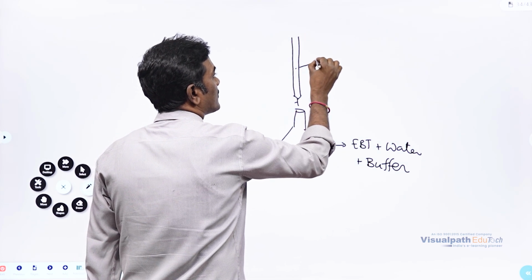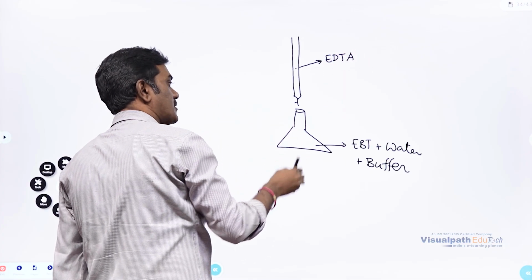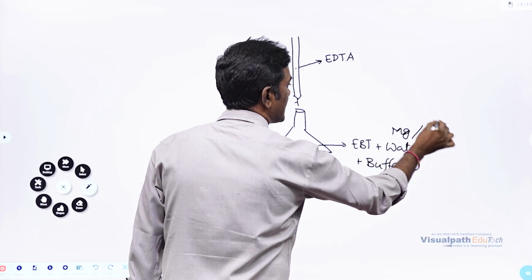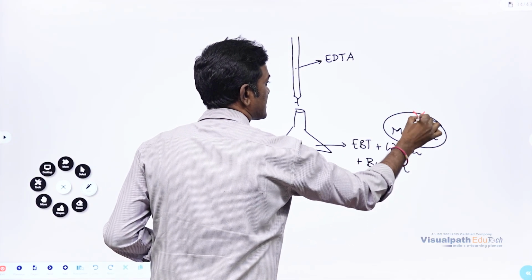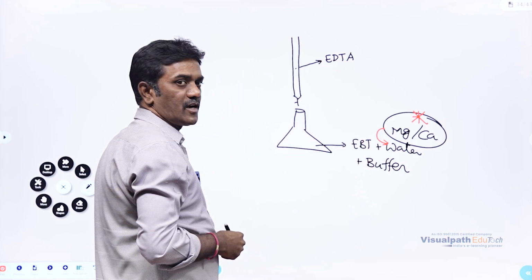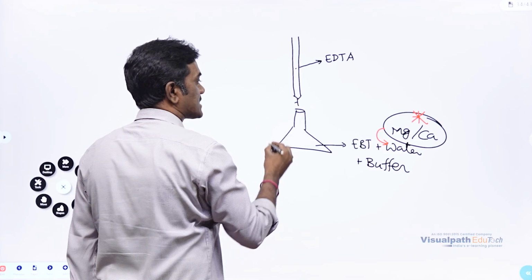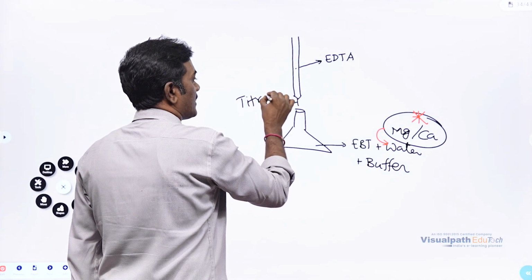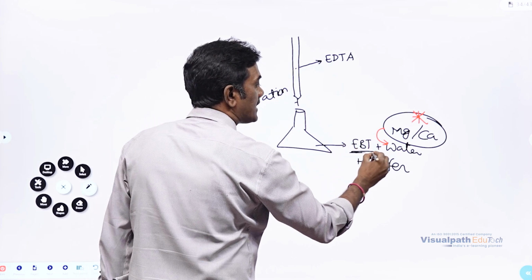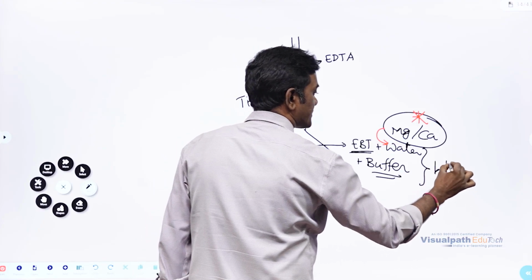In this burette, we will take EDTA because we want to find out how much magnesium or calcium is there in the water. To find out that, we are going to see how much EDTA is going to be consumed. This process is called titration. So during this titration, what happens? What color did I tell you? EBT plus water plus buffer will give us a wine red color.